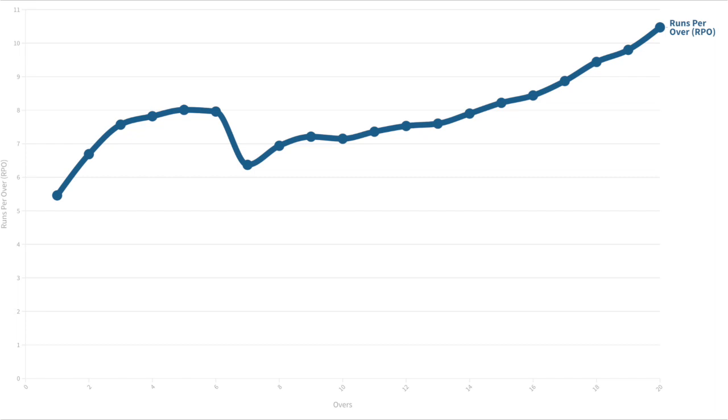True economy is basically exactly the same as true strike rate, but for bowlers. And true wickets is looking at how many wickets a bowler's got and what a normal bowler delivering the same kinds of overs should have got. Again, a lot of wickets happen at the end, so death bowlers tend to dominate the leaderboards. But the bowlers who take wickets early and in the middle at higher rates are usually more valuable. And so we have a metric that shows just how many wickets above or below expectation each player has.